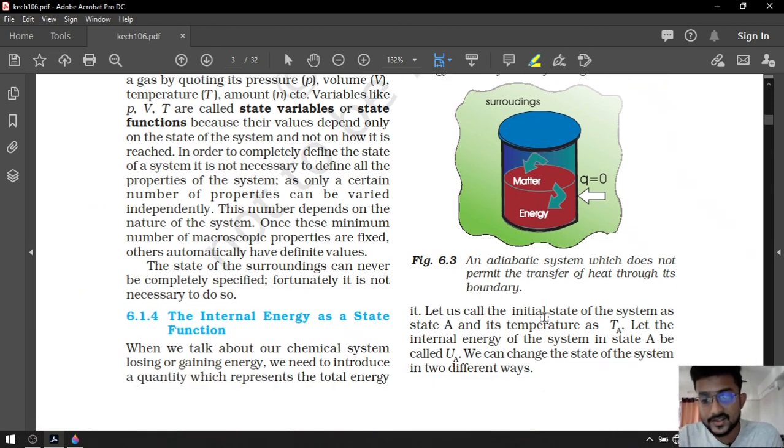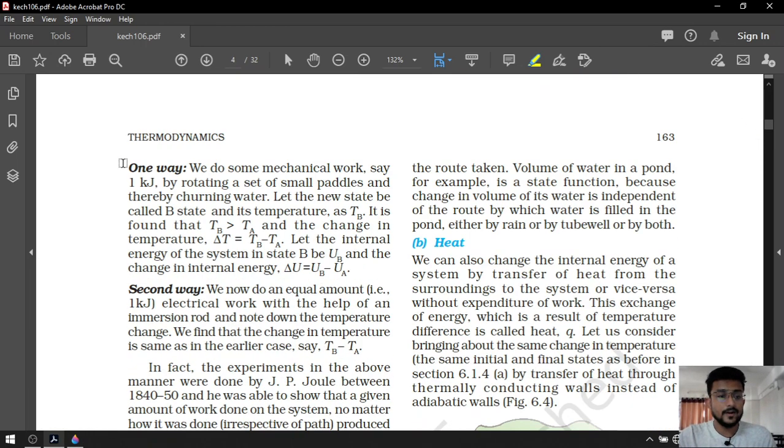Let us call the initial state of the system state A, and the temperature of the system is TA. Let the internal energy of the system in state A be called UA. We can change the state of a system in two different ways. Okay, first way: we do some mechanical work. Say 1 kilojoule of mechanical work is done by rotating a small set of pedals and thereby churning the water. Okay, look at this.